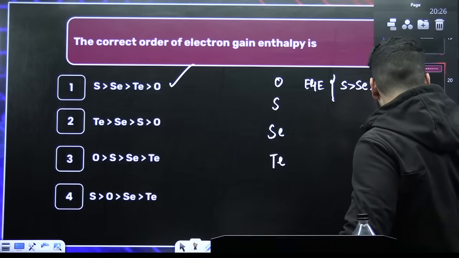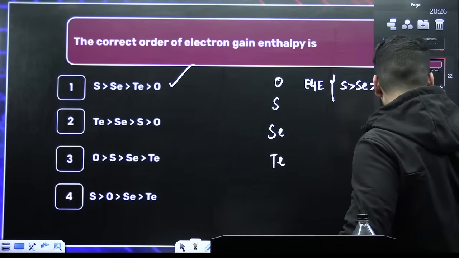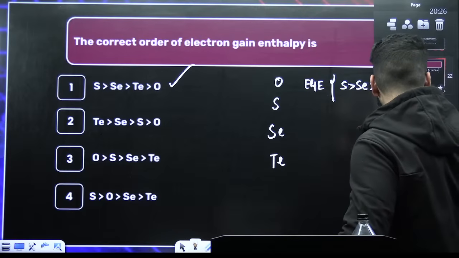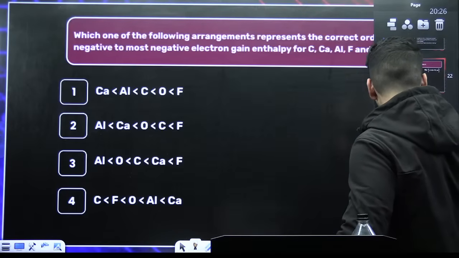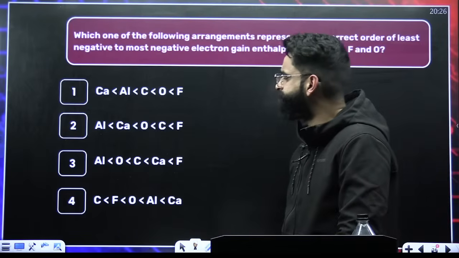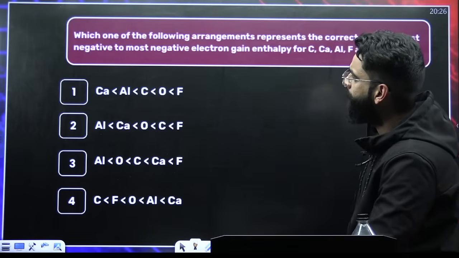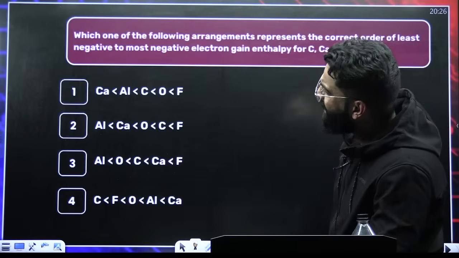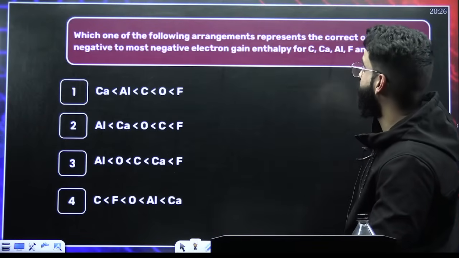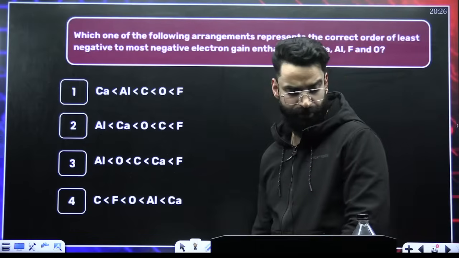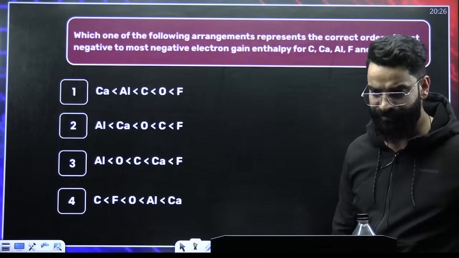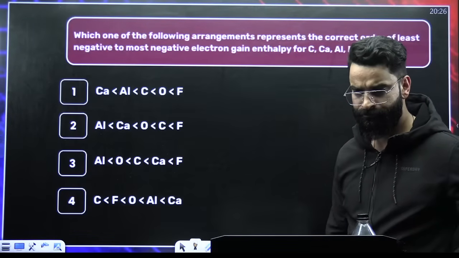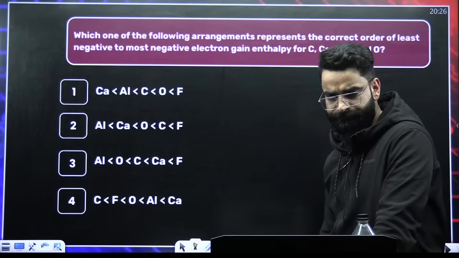Now, if I move on to the next one, what about this one? Which one of the following arrangements represents the correct order of least negative to most negative electron gain enthalpy?